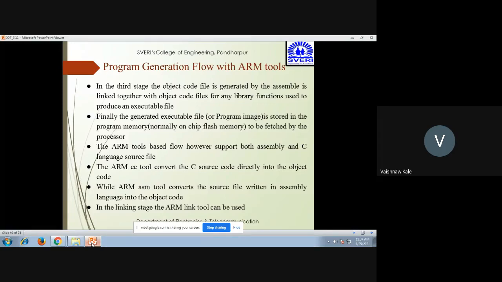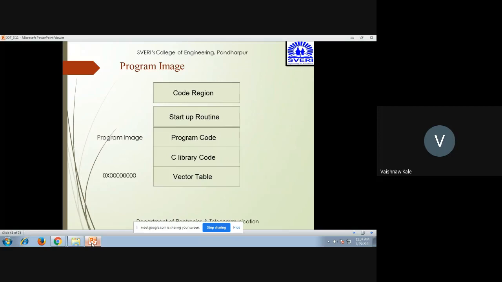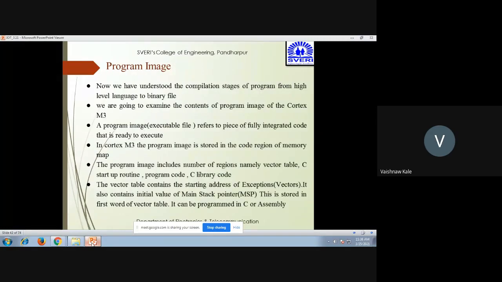In the linking stage, the ARM link tool can be used. So this happens in the program image. Especially if the program image is concerned, that means we have an executable file in this program image. Where this program is stored and where the code is written, we can see here. Now you can have a vector table, then C library code, program code, startup routine, and the code region. So the program image part is the one having C library code, program code, and startup routine. Now we can understand the compilation stage of a program from high level language to binary file.